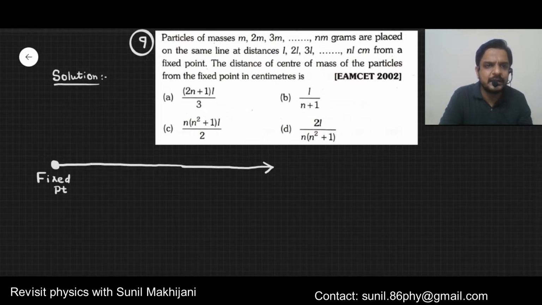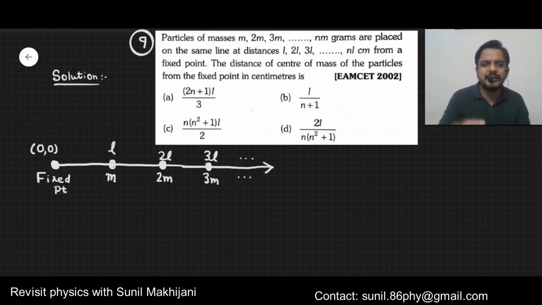The fixed point I am taking as the origin only. Its coordinate will be (0, 0). Then here is a point which is at a distance of L from the fixed point, so its coordinate will be (L, 0). Here mass m is there. Here is a point at a distance of 2L from the fixed point, so its mass here is 2m. The point at a distance of 3L has a mass 3m, and so on. Right? So understand the diagram carefully.